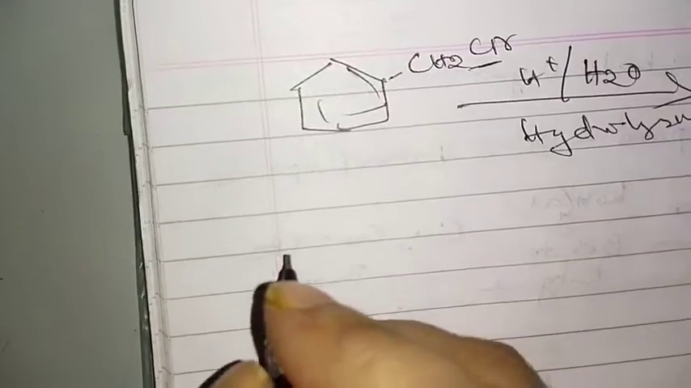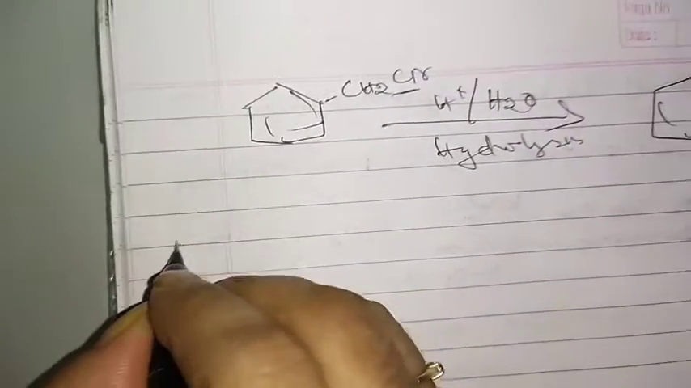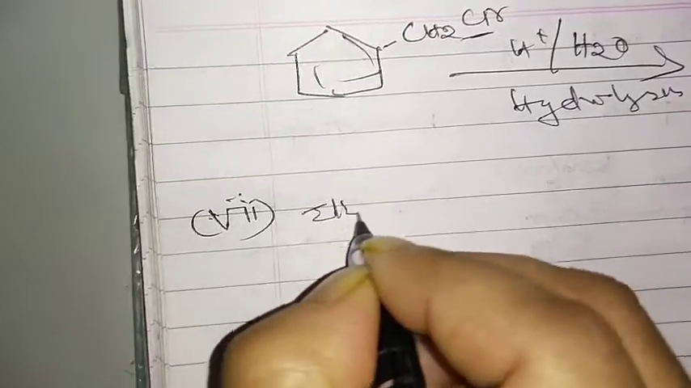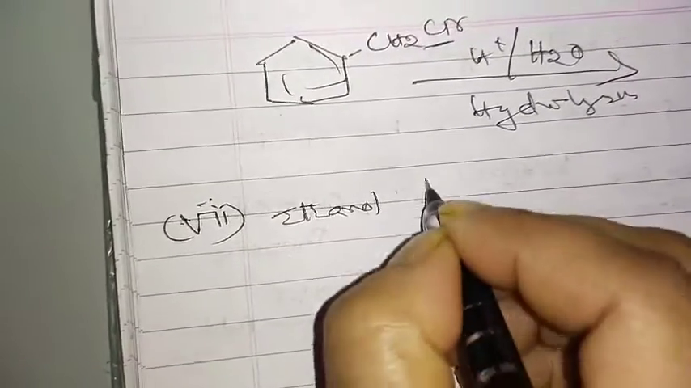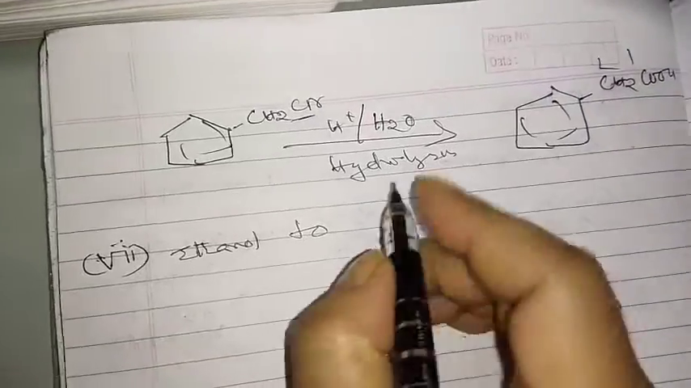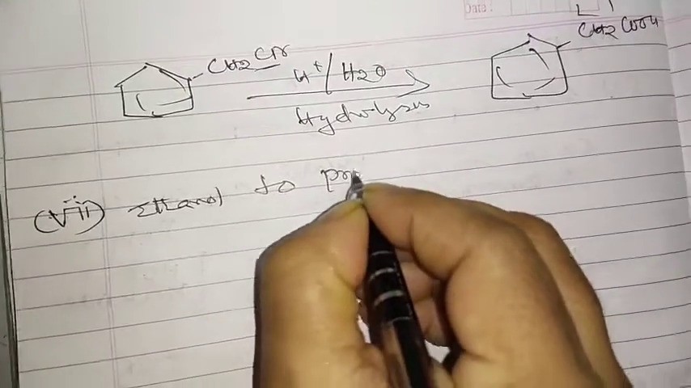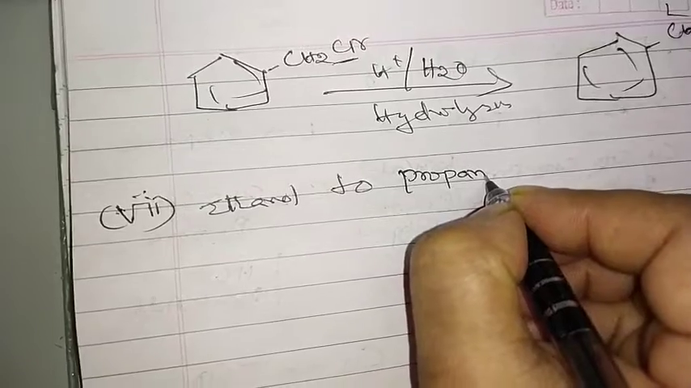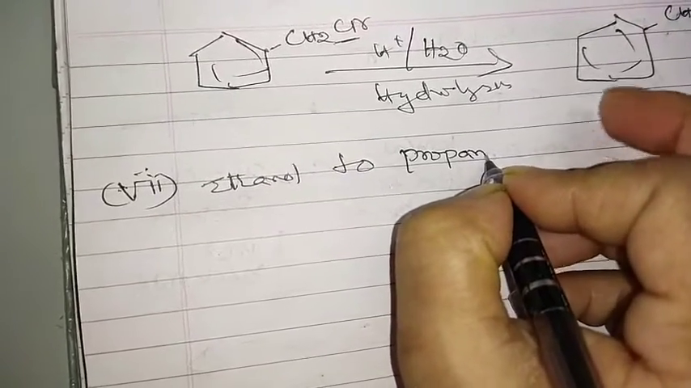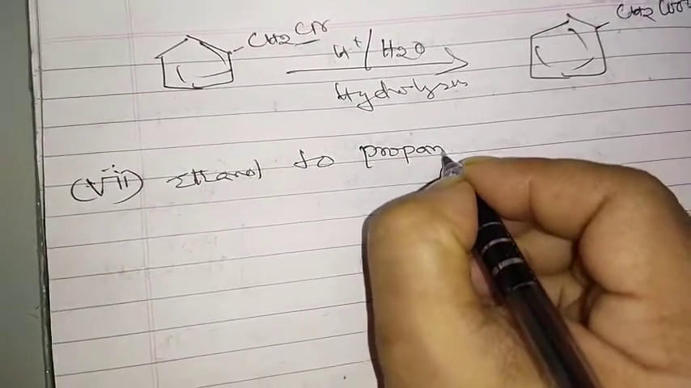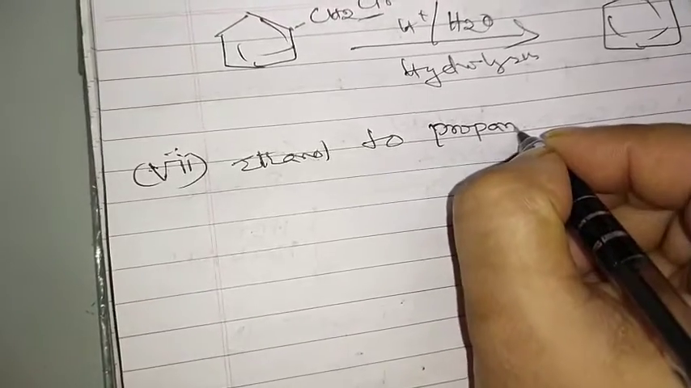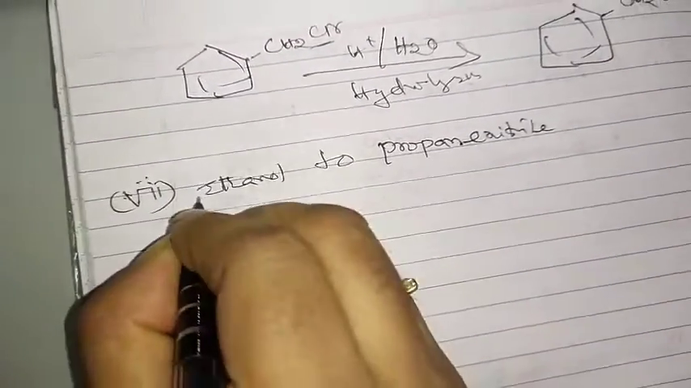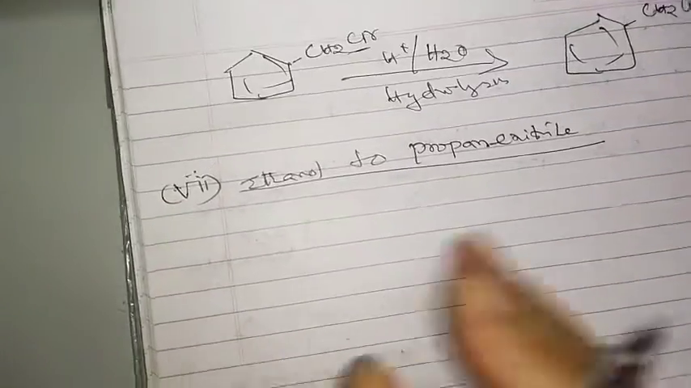Ethanol to propanenitrile. Okay, that is also an easy one. Ethanol to propane nitrile, where it is propane nitrile. Okay, so ethanol to propane nitrile, it is coming here.